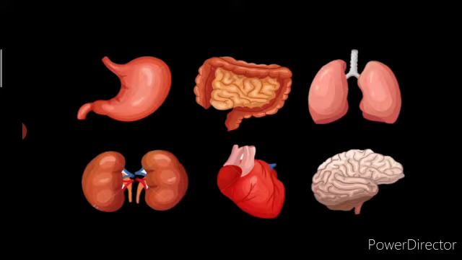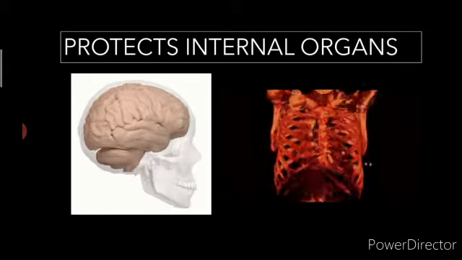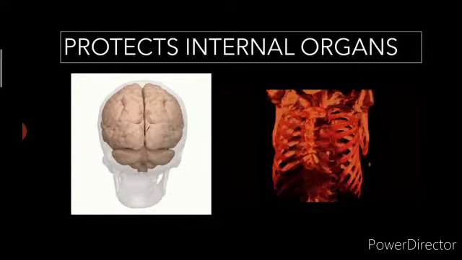There are about 22 internal organs in our body like brain, lung, intestine, heart, kidneys. They are very delicate organs. If they are hurt, there is risk to life. Hence, the skeleton reduces the risk of injury to the internal organs. The skull protects the brain and the ribs protect the heart and the lungs.